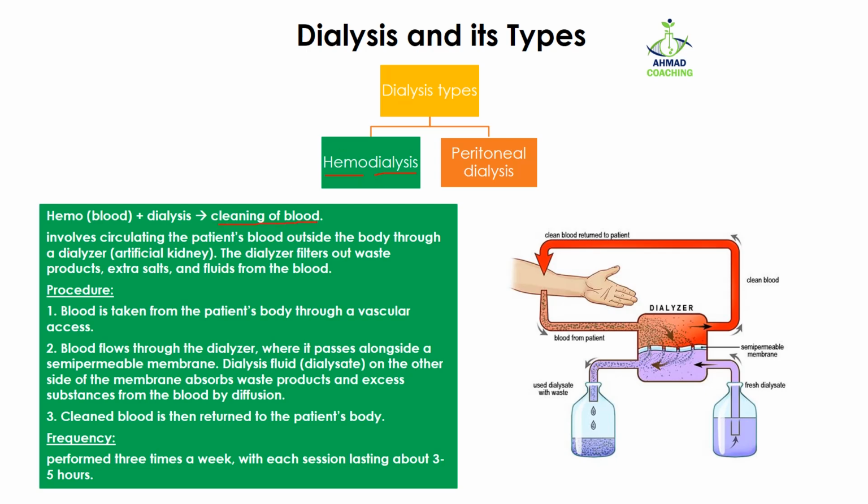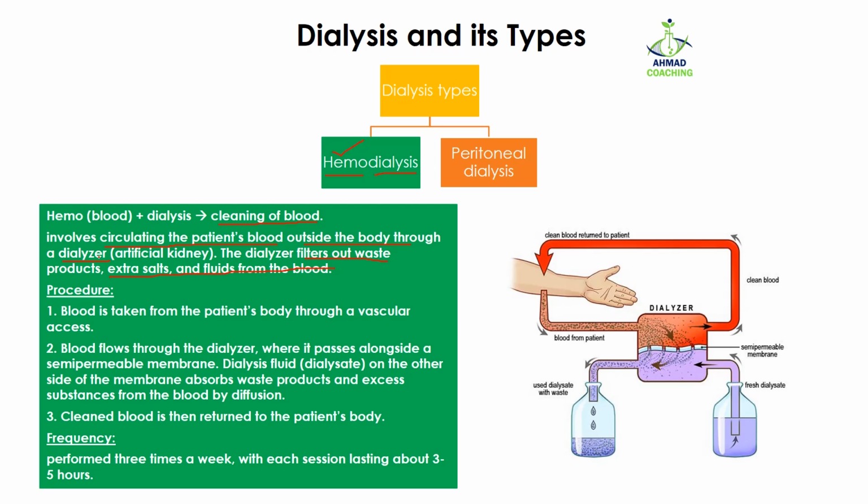Hemodialysis involves circulating the patient's blood outside the body through a dialyzer, which is also known as an artificial kidney. The dialyzer filters out waste products, extra salts, and fluid from the blood. So what actually is the procedure of hemodialysis? Blood is passed out of the body into a specific machine known as a dialyzer, and the purpose of this dialyzer is to act as a kidney to remove all the waste products, excessive fluids and salt out of the blood, and the clean blood is passed into the body again.